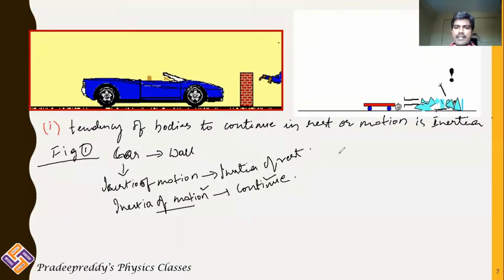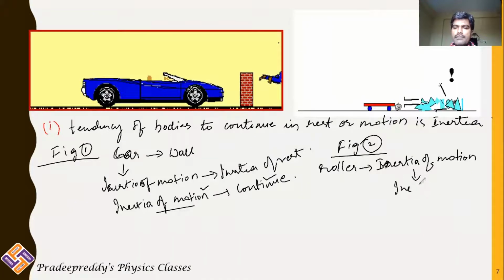Likewise, in figure 2, for the roller, it is initially possessing inertia of motion. As there is a stone here, inertia of motion tends to become inertia of rest. So directly this roller comes to rest position. From motion, it tends to come to inertia of rest because there is a huge stone in front of the roller.